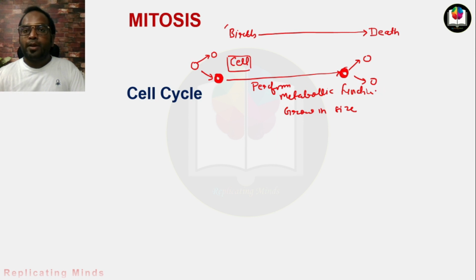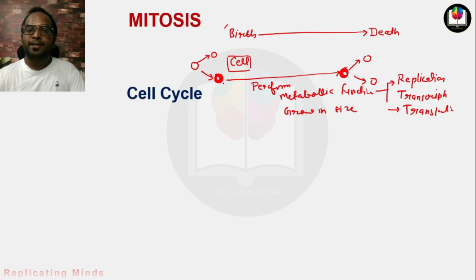Which kind of metabolic functions? It will perform replication of DNA, transcription, translation. So all these processes will be performed by a cell before it divides further into two daughter cells.